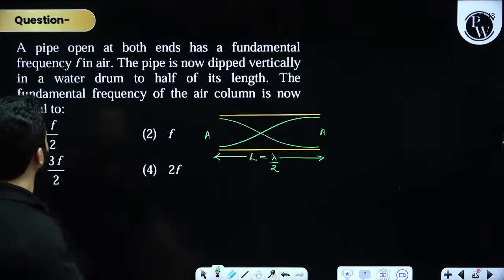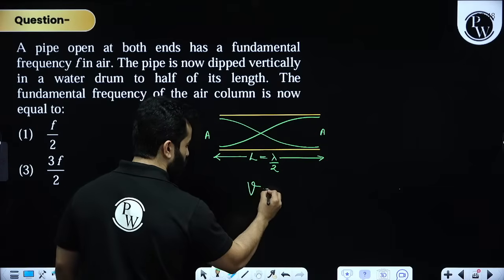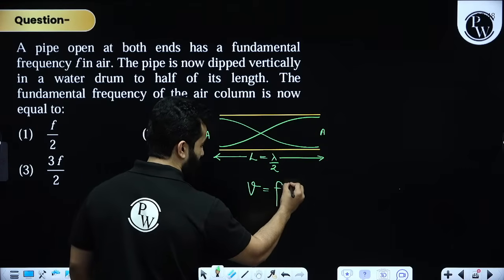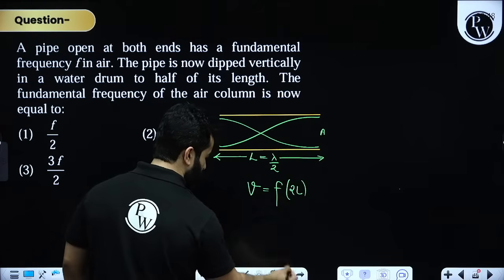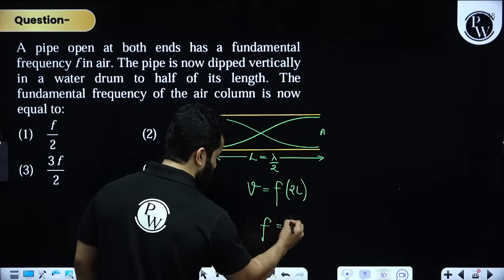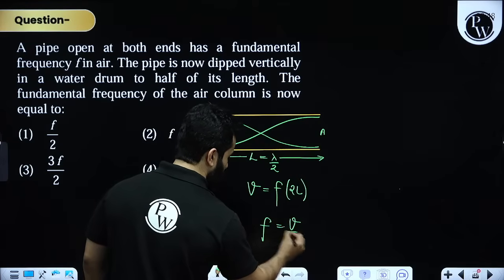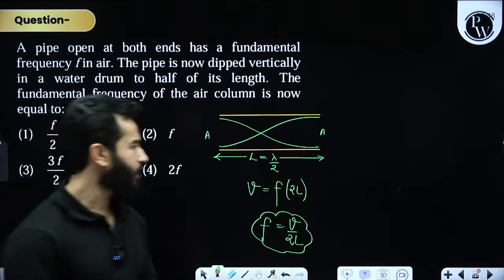And they are saying frequency is F. So how to write down frequency? V equals frequency into lambda. Lambda is 2L. That means frequency will be equal to V divided by 2L. And V is velocity of sound in air, that is 332, 340, whatever you want to write down.